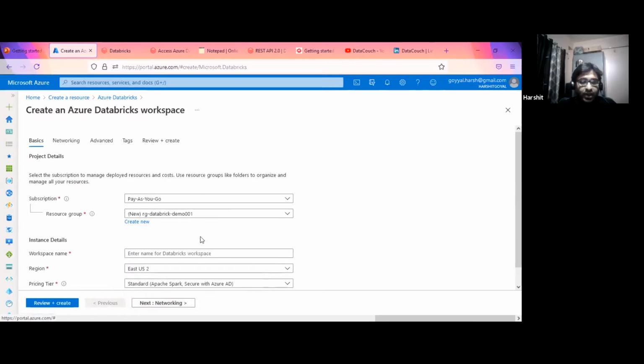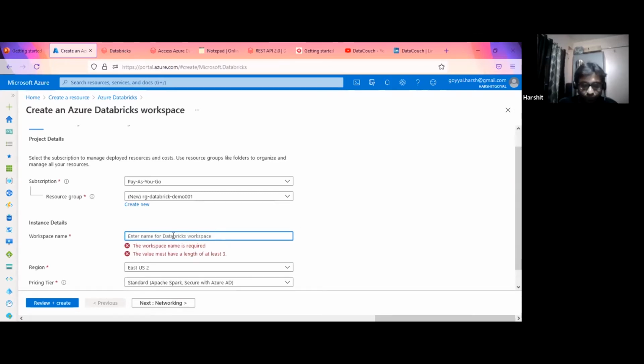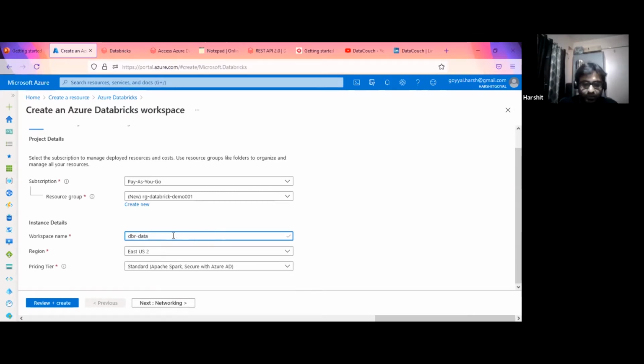Now we have to give a name to our workspace. The resource group is one of the logical containers, and this Databricks workspace will be created in it. So let me give the name dbr demo 001.